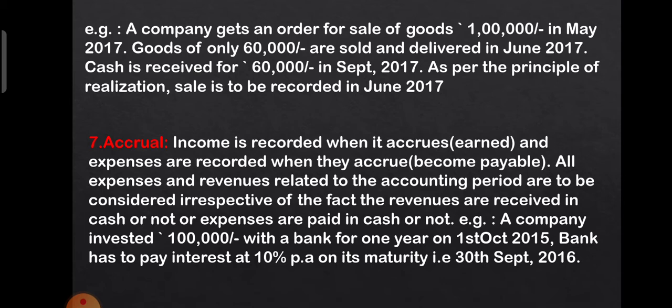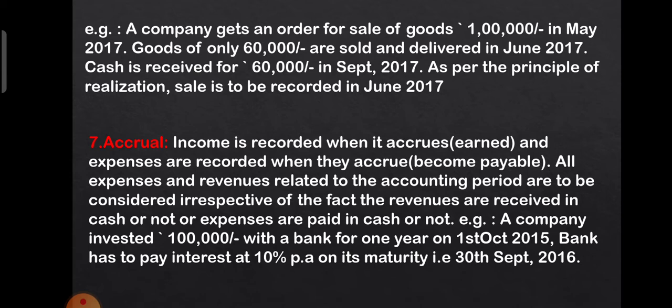Income is recorded when it is accrued, earned, and expenses are recorded when they accrue, become payable. All the expenses and revenue related to the accounting period are to be considered irrespective of whether revenues are received in cash or not, or expenses paid in cash or not. So the actual cash receipt and actual cash payment is not important. Important is that it must be earned with the proof, meaning the transaction must happen.